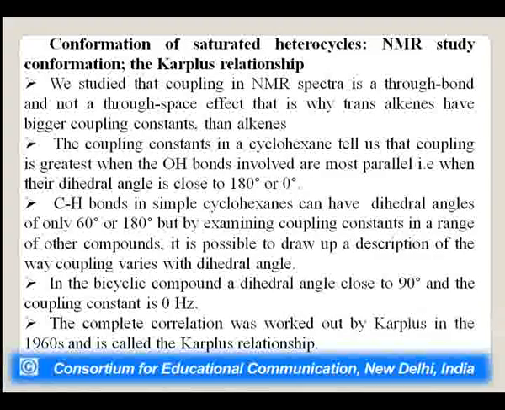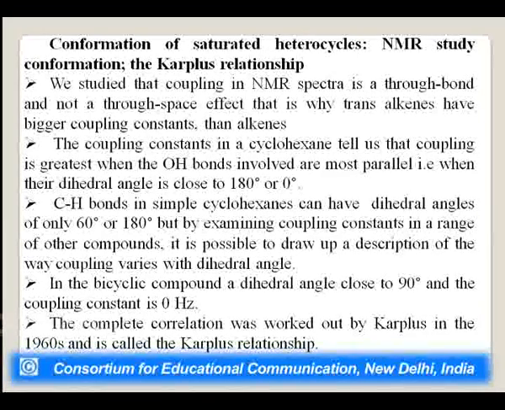The CH bonds in simple cyclohexane can have dihedral angles, we have discussed, of only 60 and 180, but by examining coupling constants it is possible to draw the dihedral angle against J values. In a bicyclic compound, with a dihedral angle close to 90, the coupling constant is 0 Hertz.